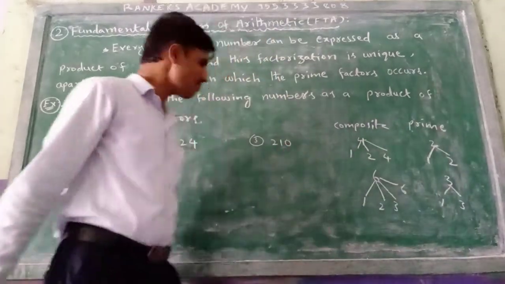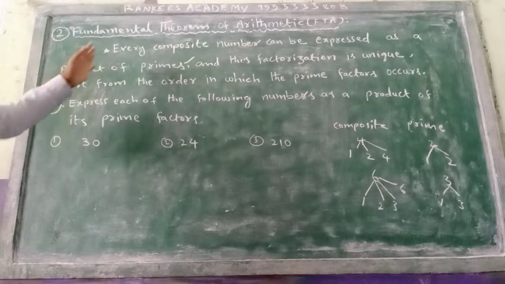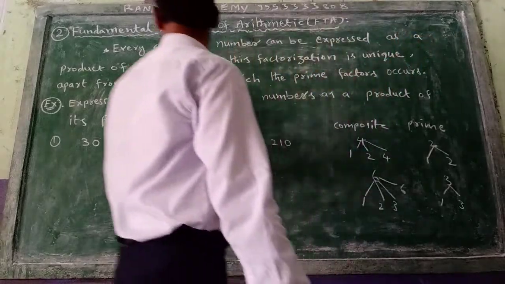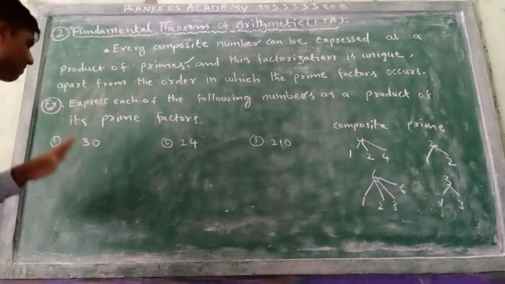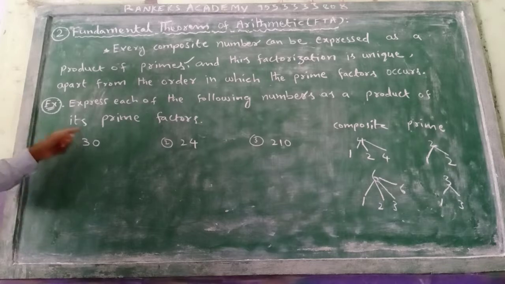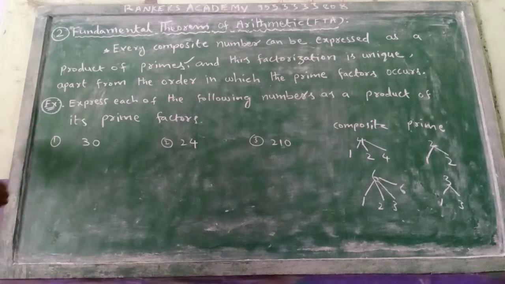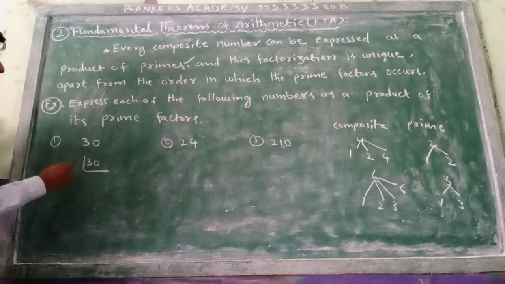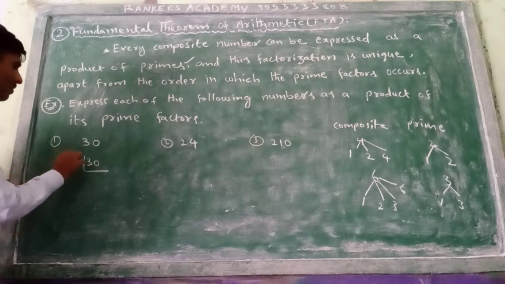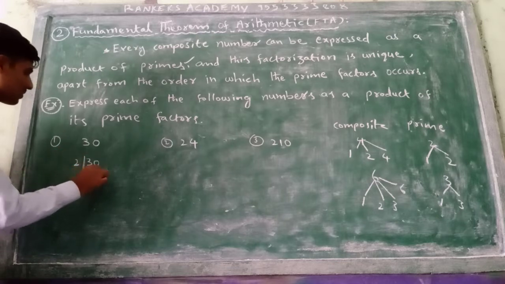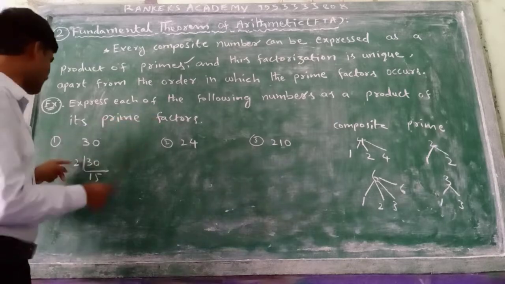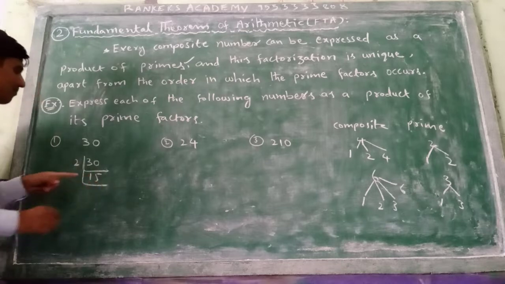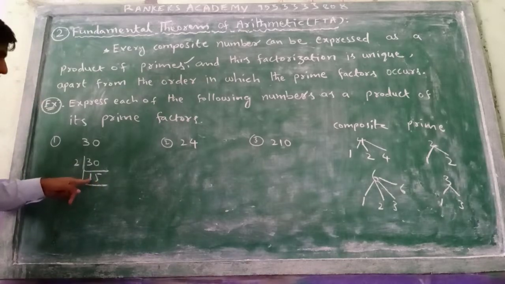So now see here, according to our statement, every composite number can be expressed as a product of primes. Suppose first example, 30 is there. So 30 is the composite number. How do we write it? 30 will come in 2 table, 2 15s are 30. Here you take the prime number only. First prime number 2, I take it. Next 15 will not come in 2 table, so next which table?